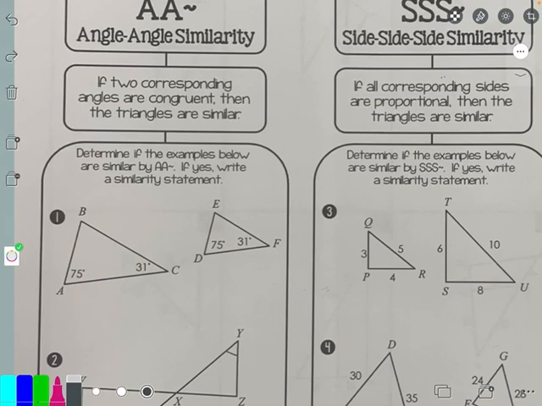It is going to matter how I name them though. Order is going to matter. We have to match in order. So for example, if I wanted to call the first triangle ABC, and I want to say it's similar to the other triangle, I have to pay attention to what I did. I went from A, which had the 75, then I went to the angle that had nothing, then I ended with 31. I have to follow that pattern. I have to start with 75, go to the angle that had nothing, and then end with 31. So I have to name the second triangle DEF.